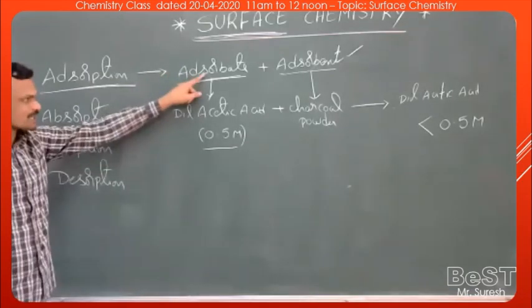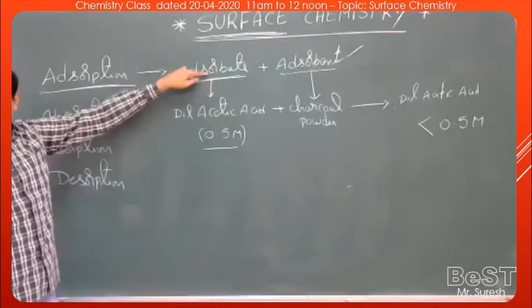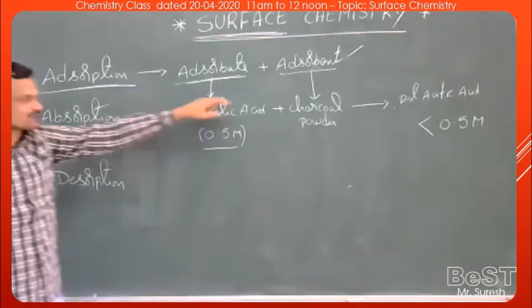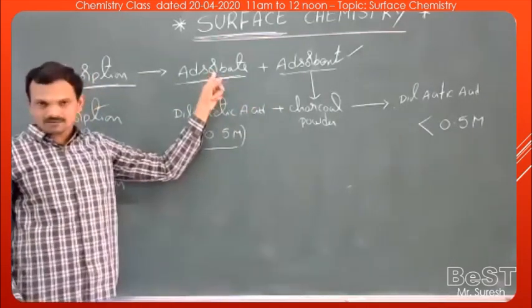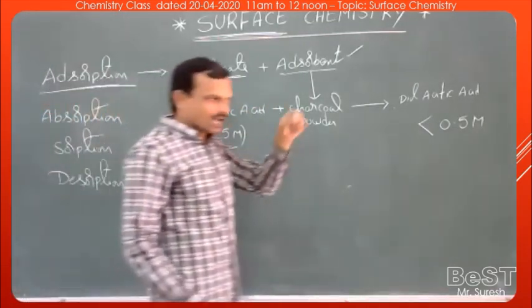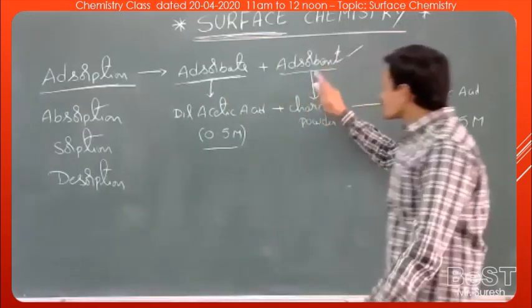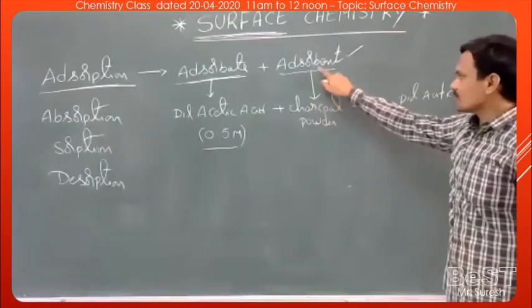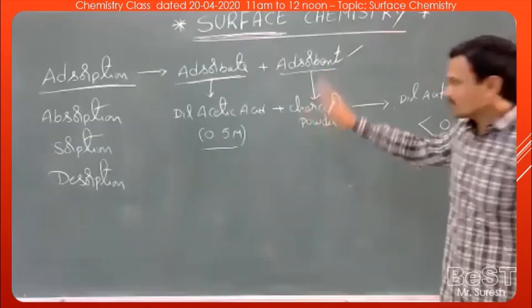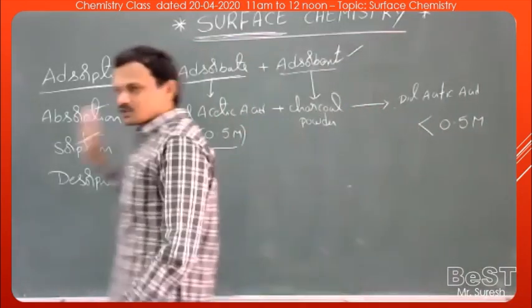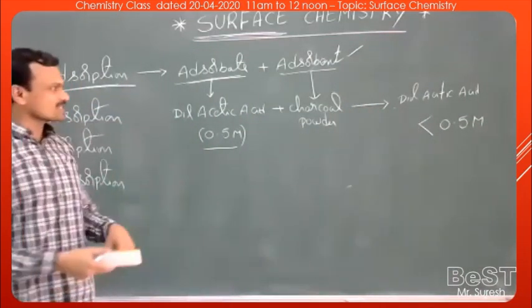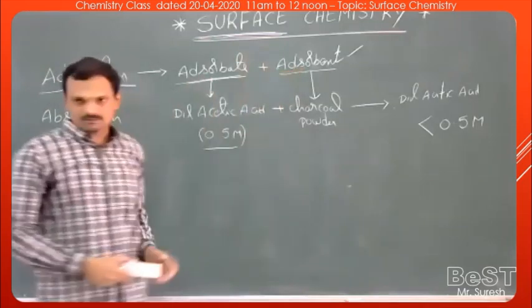So the substance which is being adsorbed on the surface of another substance is called adsorbate. The substance on whose surface the adsorption takes place is called adsorbent. What is being adsorbed is the adsorbate. On whose surface the adsorption takes place is the adsorbent.